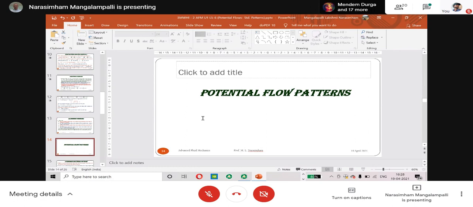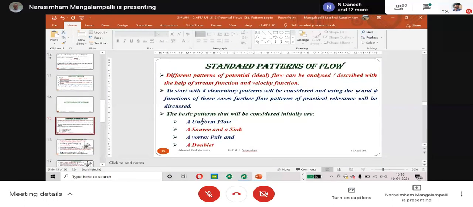These ideal flow patterns are many, but the standard patterns of flow are a uniform flow, a source and a sink. A uniform flow is what I have indicated earlier. Uniform flow means the flow will be taking place with a constant velocity from left to right or right to left, either parallel to the axis or inclined to the axis. But the entire flow will be only in one straight streamline.